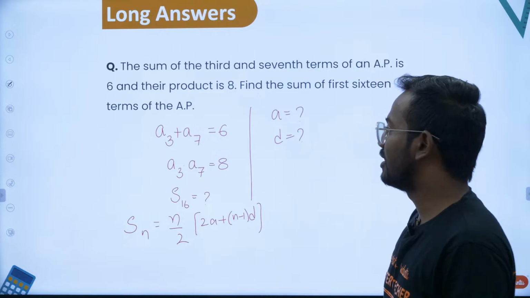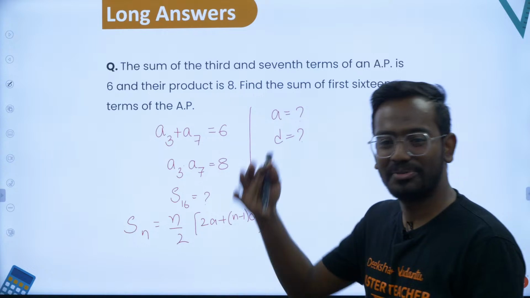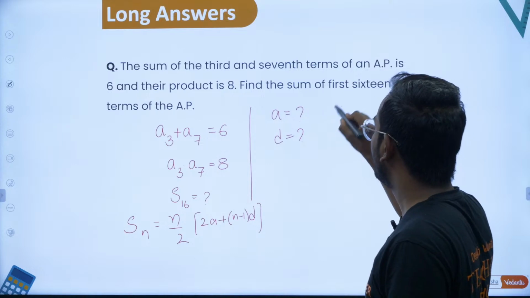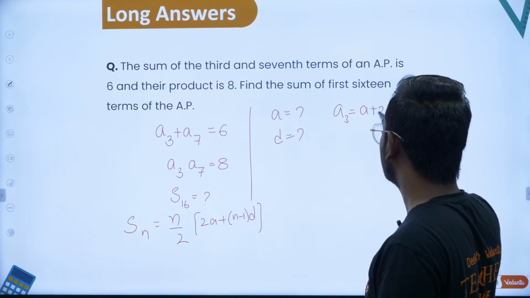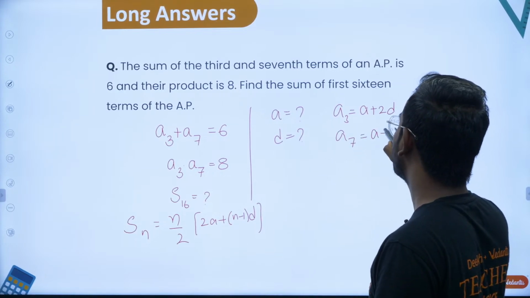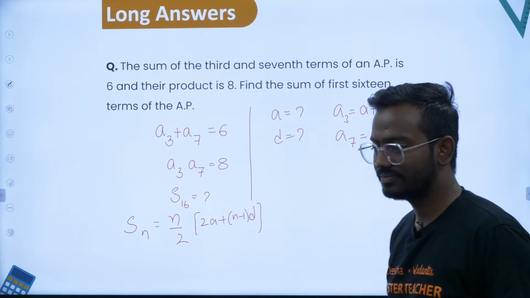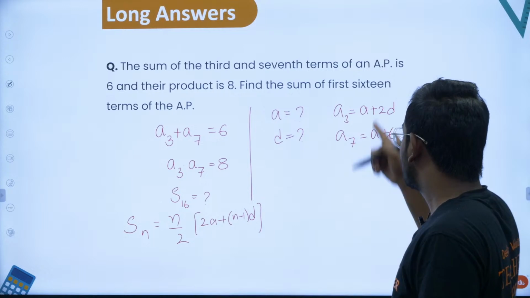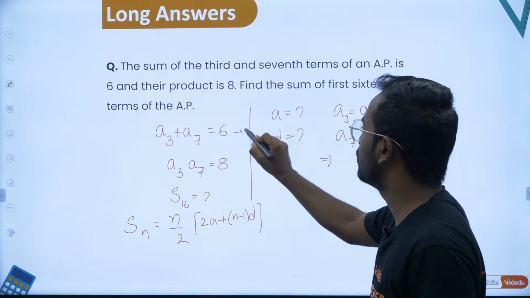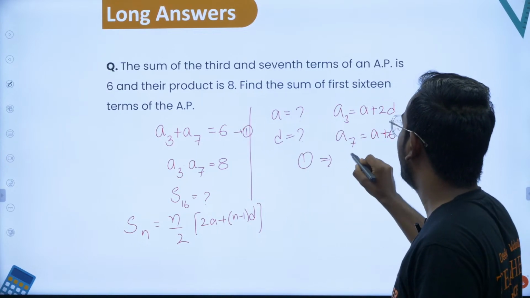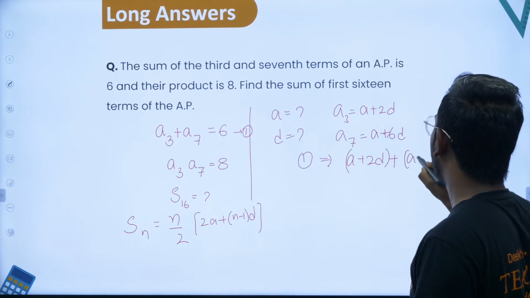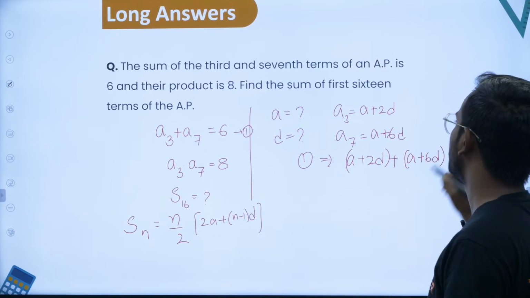They'll not give you 5 marks immediately, right? You'll have to work for it, you'll have to earn it. So let's try to earn it now. How do you write a3? a3 is given by a plus 2d, that is a plus n minus 1 into d, where n is 3. Similarly, a7 is a plus 6d. Now their sum is 6. From equation 1, a3 plus a7, a plus 2d plus a plus 6d, is equal to 6.